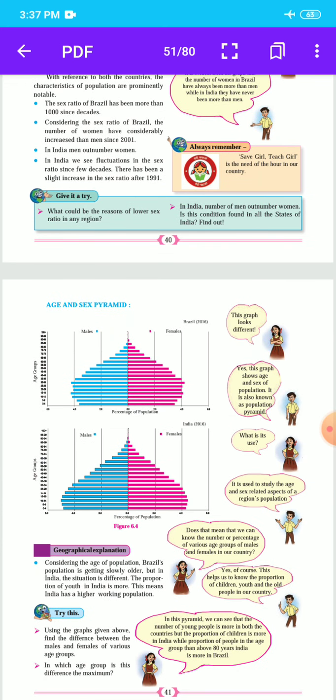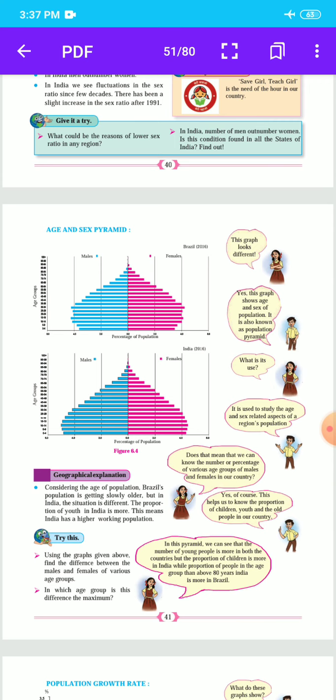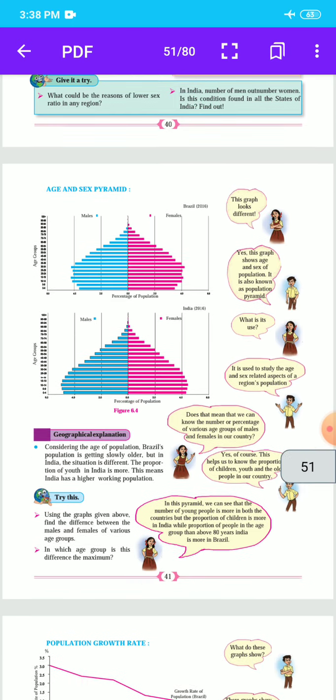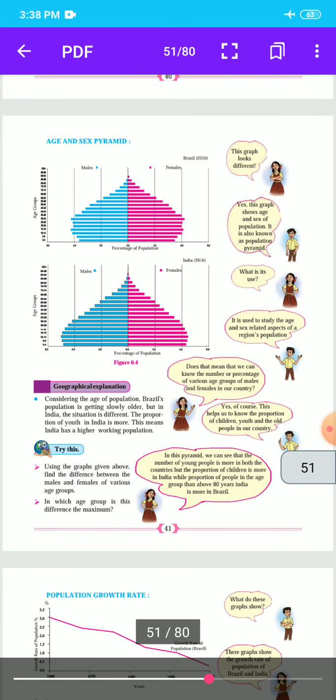Age and sex pyramid. The next graph is the age and sex pyramid, figure 6.4, for Brazil and India for the year 2016. This graph looks different. Yes, this graph shows the age and sex of the population. It is also known as a population pyramid. What is the use of this graph?